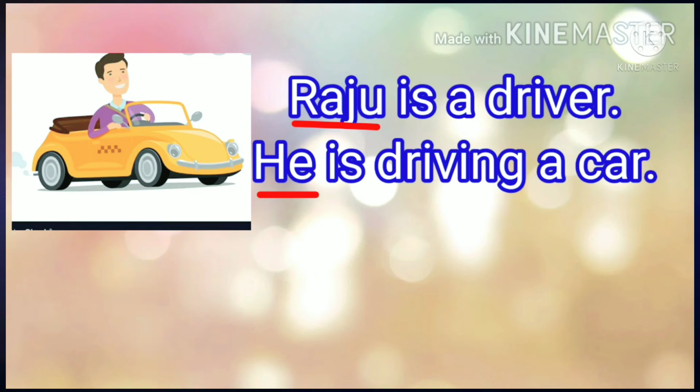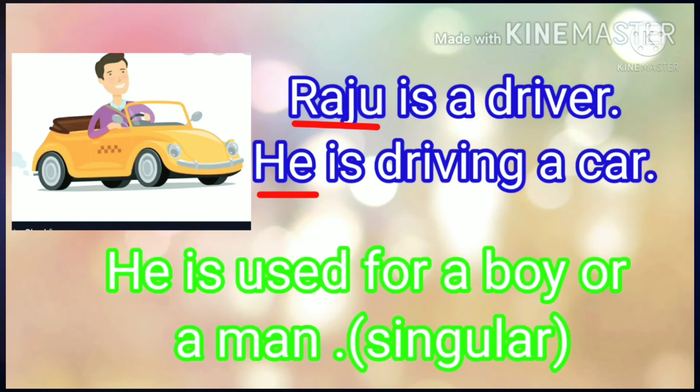Raju is the name of a boy or a man. We use he for such a naming word. What is the word? He. We use he for the word Raju. Not only Raju, but any boy or man. That is a singular noun, a singular naming word for a boy or a man.